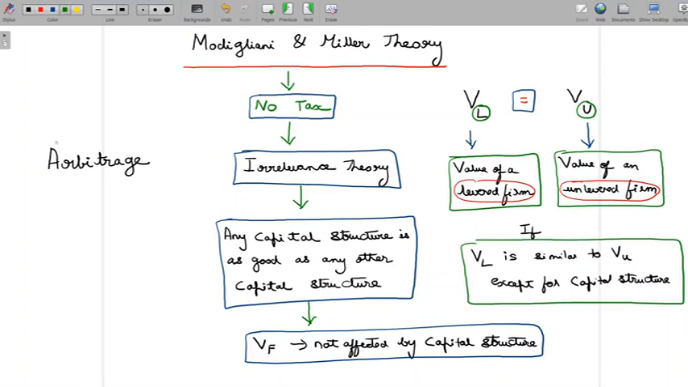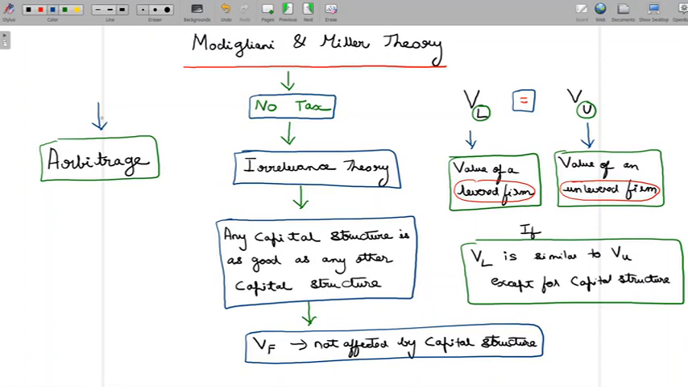So what Modigliani and Miller tell us is, if at all you find a levered firm to have a different value compared to an unlevered firm, and you feel that they should not be having different values, and yet you find different values, go ahead and do this activity of arbitrage. And if arbitrage is done, eventually the levered firm and unlevered firm will at some point in time be equal in value. Now, what is this arbitrage?